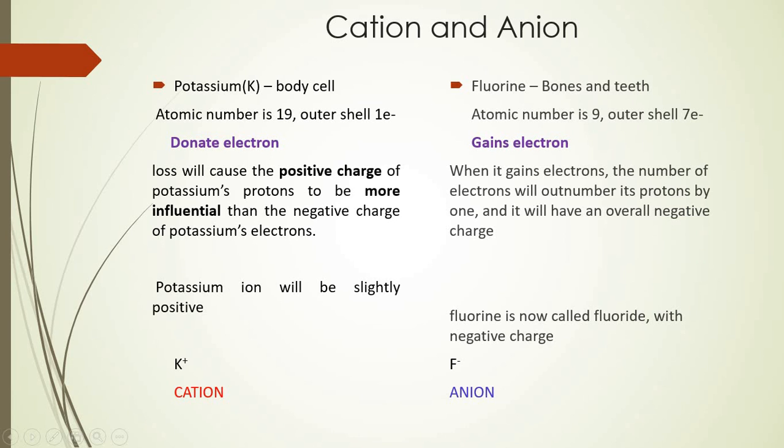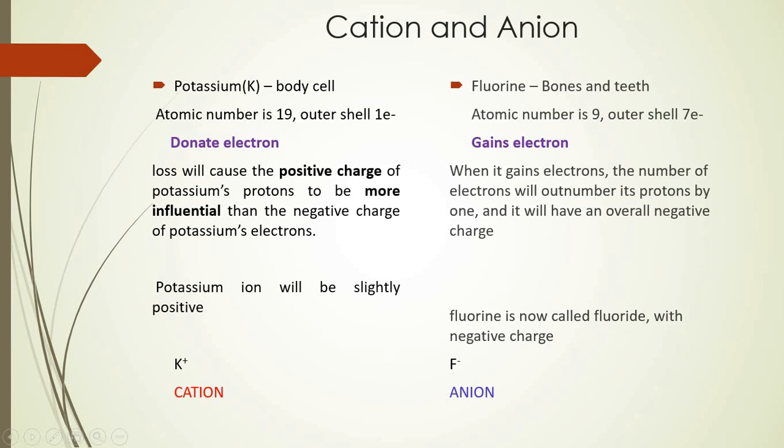So when there is gaining of an electron, obviously 7 electrons will be added up with one more additional electron, and if you now compare the number of protons and electrons of fluorine, the number of electrons happens to be 8, whereas the number of protons in fluorine still remains 7.